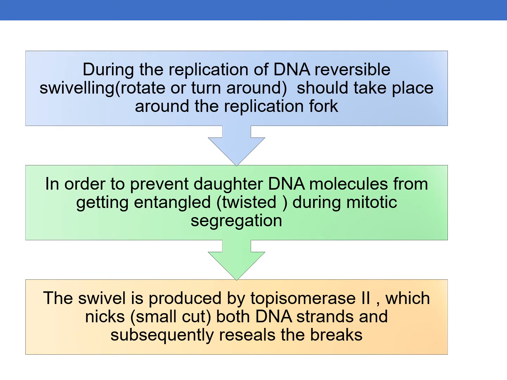And in order to prevent daughter DNA molecules from getting entangled, that is, twisted, during the mitotic segregation, the swirl is produced by topoisomerase 2, which nicks, that is, makes small cuts in, both DNA strands and subsequently reseals the breaks.